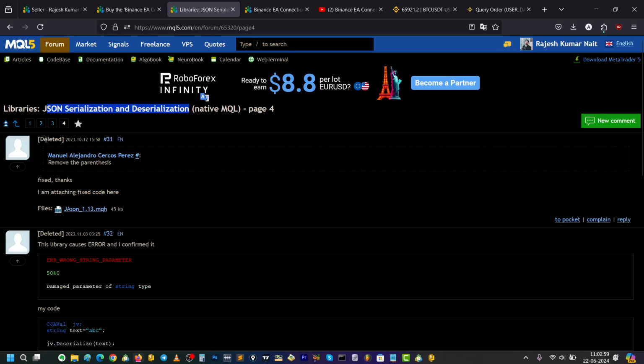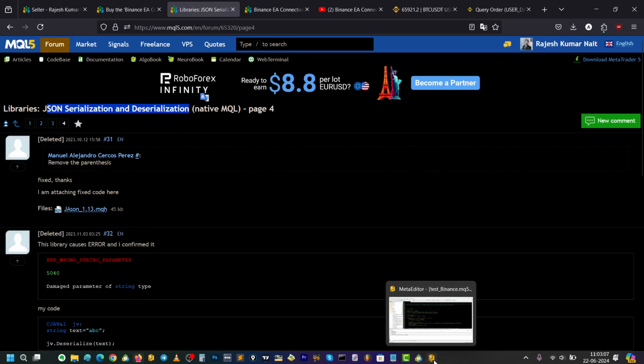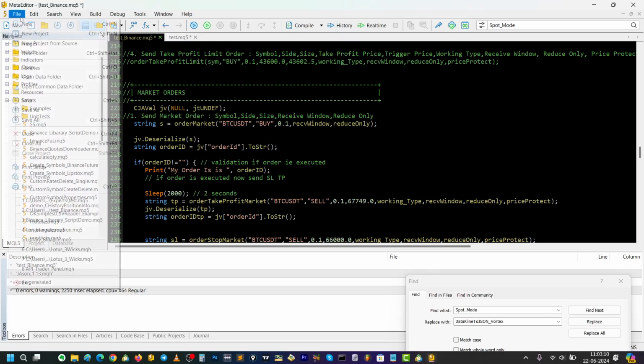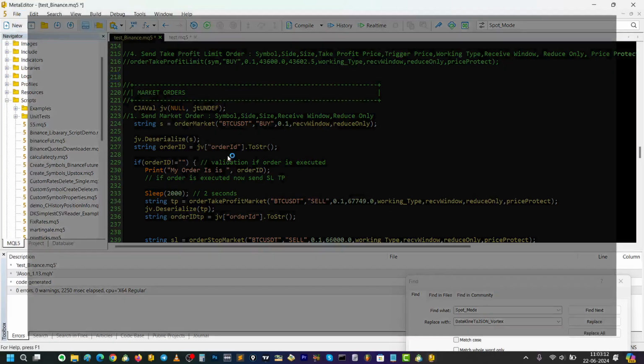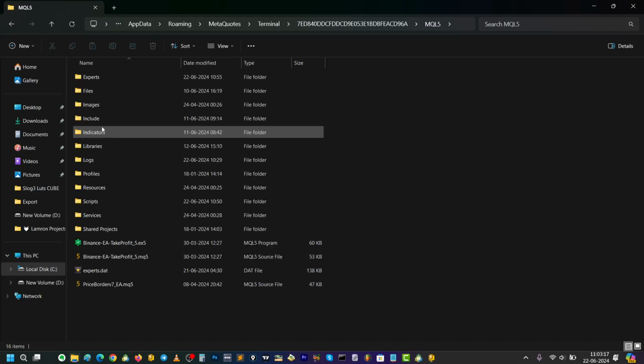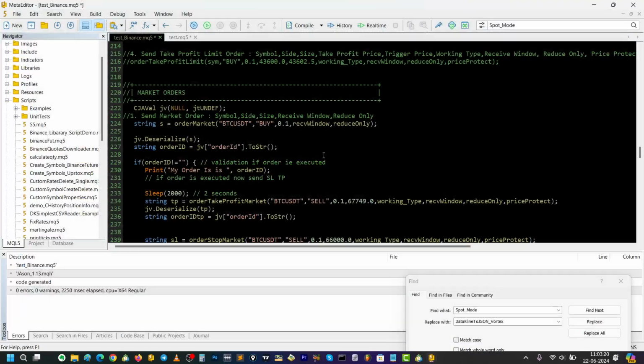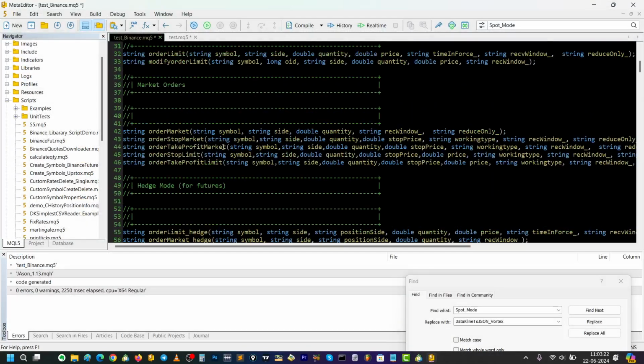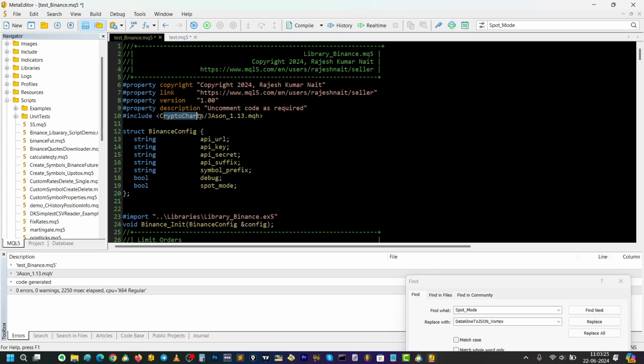Here you have to go to the comment section and download this library, JSON underscore 1.13.mqh, and you have to paste this inside files, open data folder, go to MQL5 and the include folder. In my case I have pasted it under the crypto charts folder, so I've been using this header. You have to add a header here. Okay, like this. So if you pasted it in the include folder, your header should look like this.